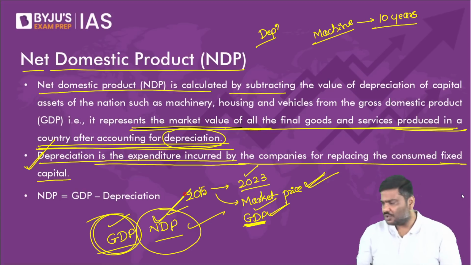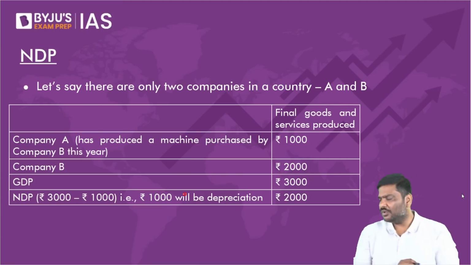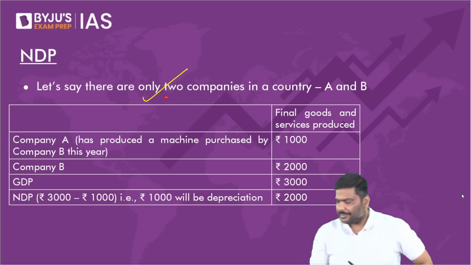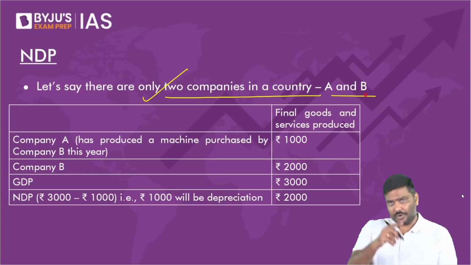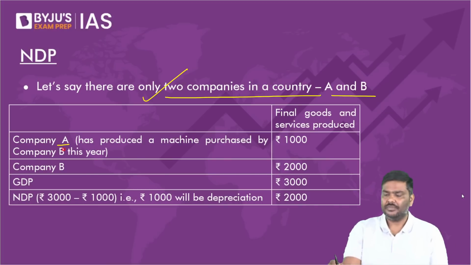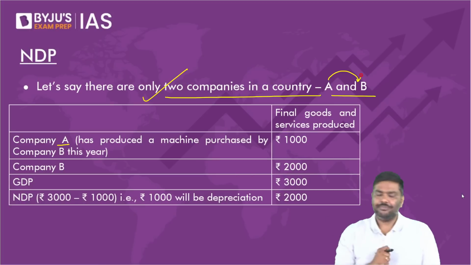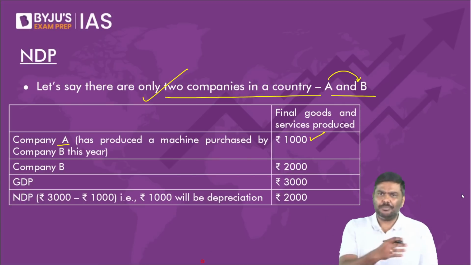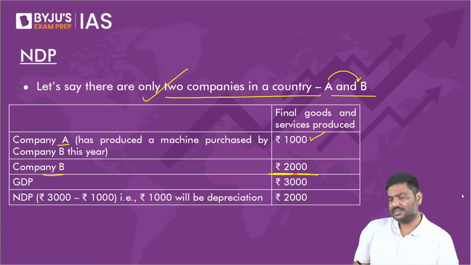Okay. Now there is one more question. Why is GDP so popular? I'll come to that. Don't worry. I'm giving you one more calculation here. Let's assume there are only two companies, A and B. Company A will produce a machine and sell it to company B. The machine value is 1000 rupees, and company B will produce some more goods and sell them in the market at, let's say, 2000 rupees. What is the GDP value here?